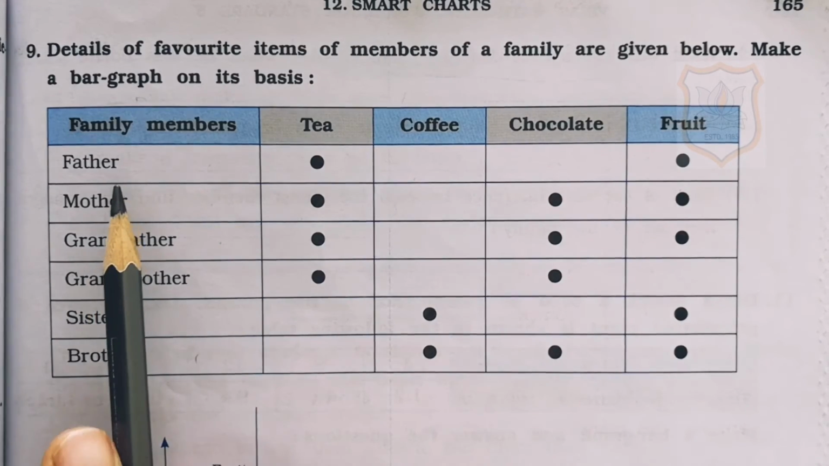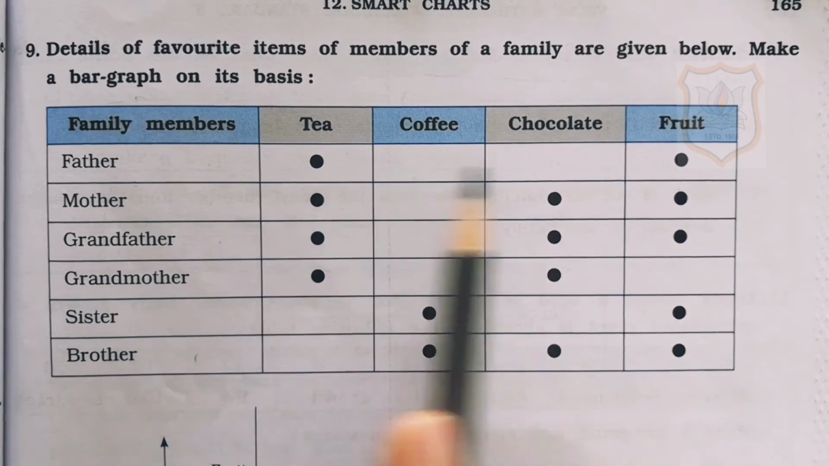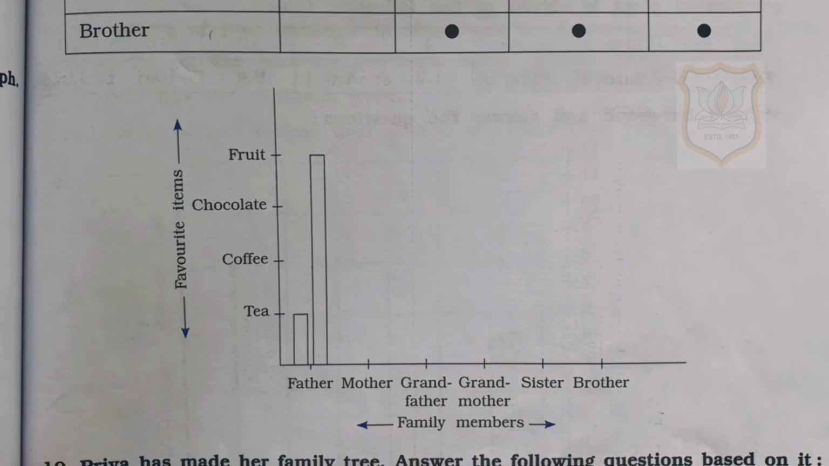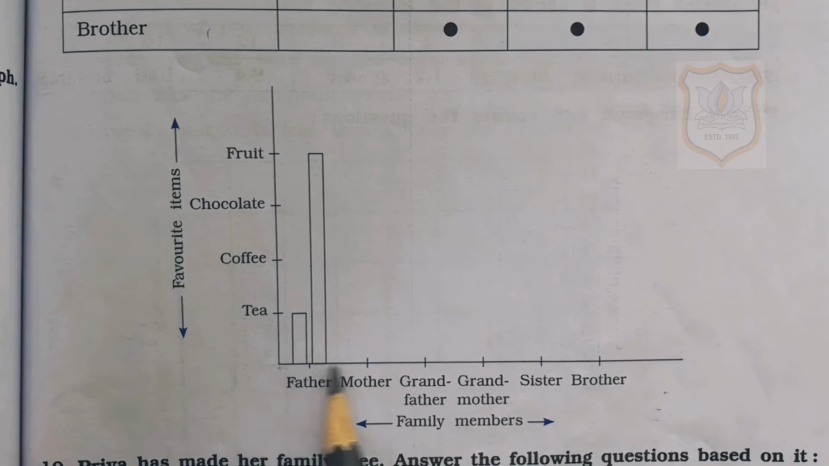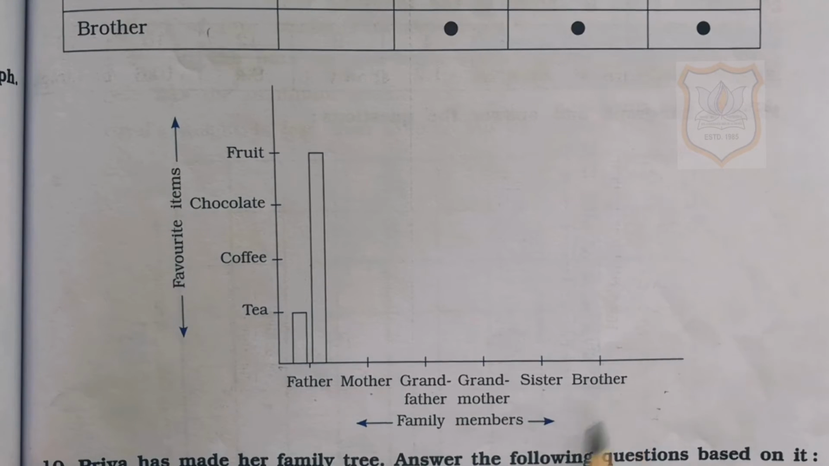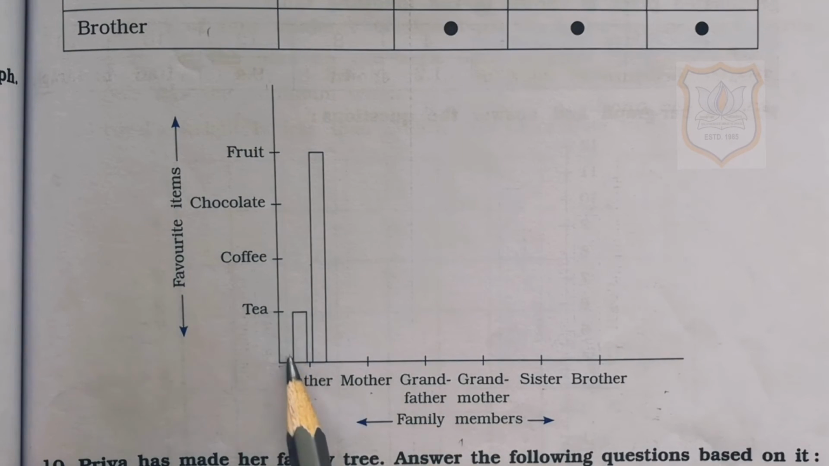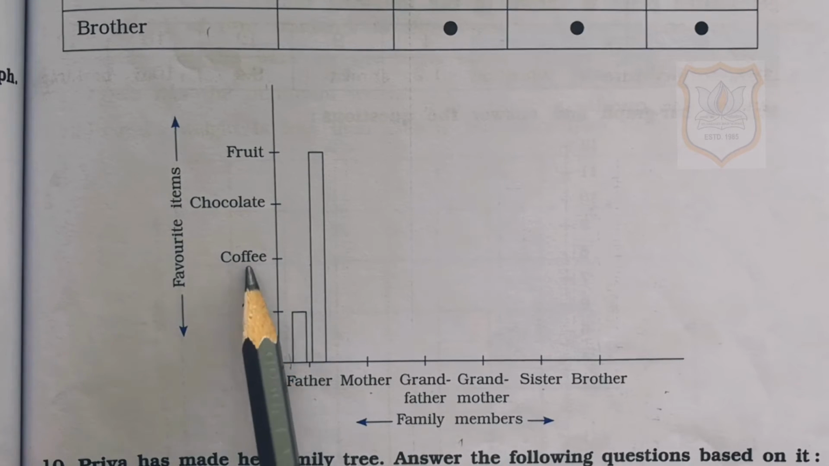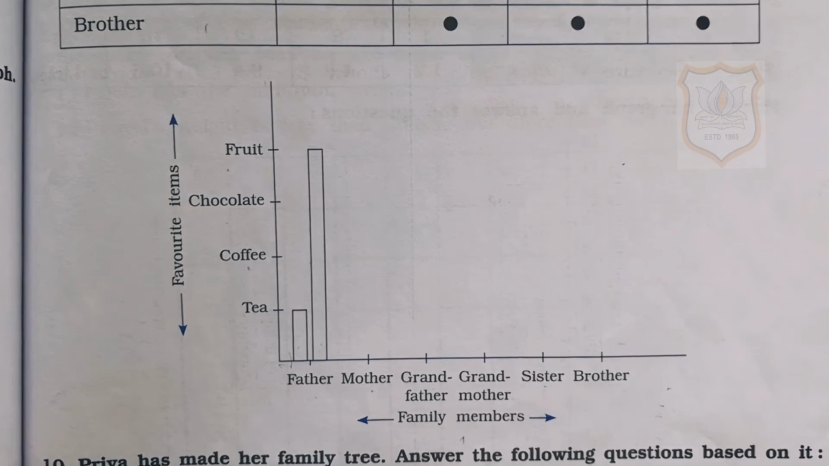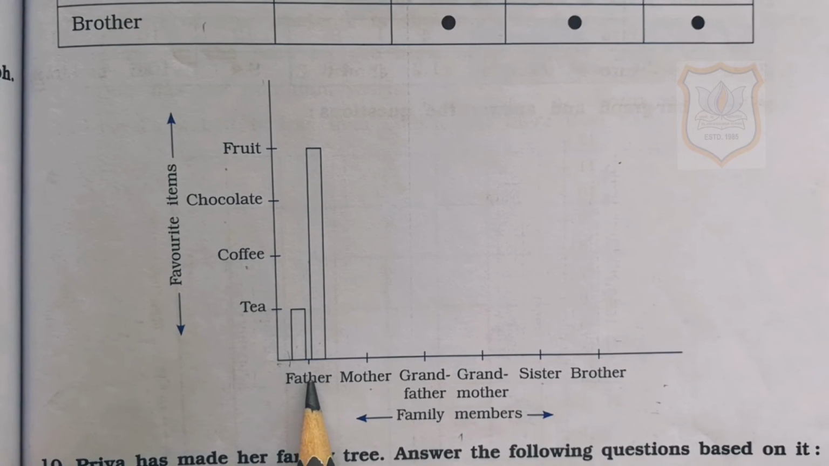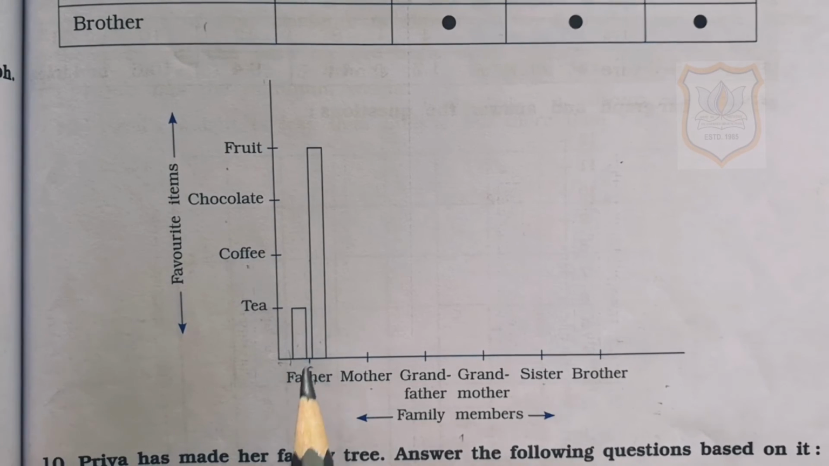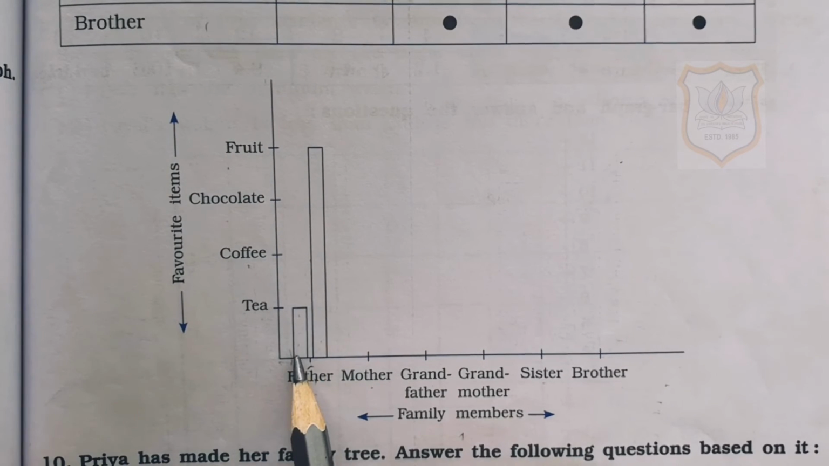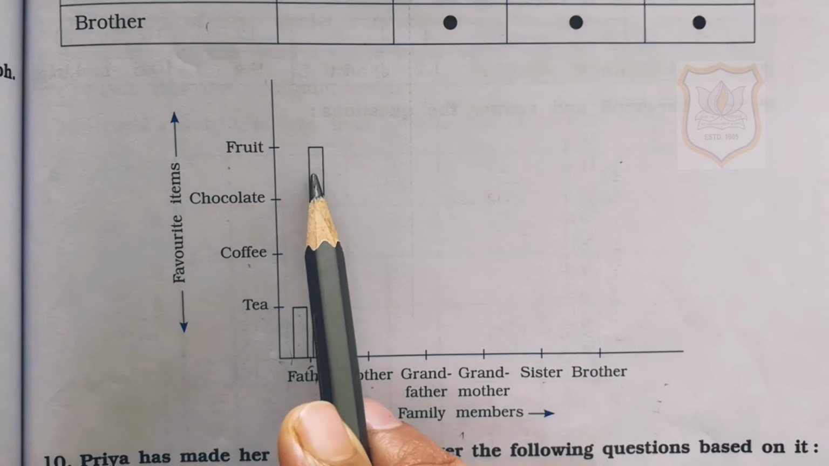Here you can see that father likes tea and fruit. So here students, you can see a bar graph is drawn where this horizontal line shows father, mother, grandfather, grandmother, sister and brother, that is family members, and this vertical line will represent favorite items, that is tea, coffee, chocolate and fruit. Students, here first father is written and father likes tea and fruit. So we will draw these vertical bars which will represent that father likes tea and fruit.